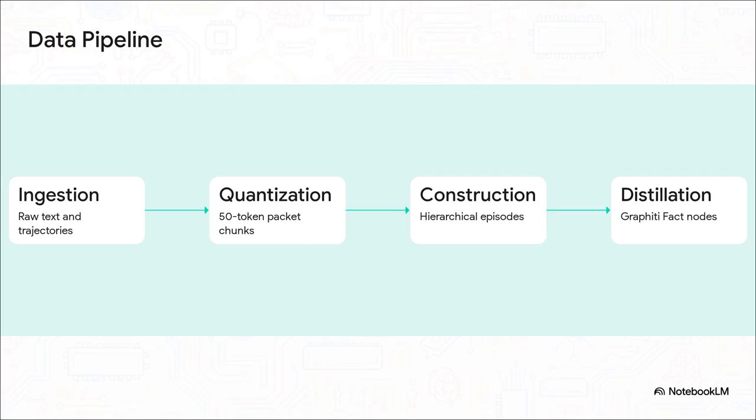Next, it builds a development episode around those chunks, applying a dominant archetype and a central theme via hierarchical clustering. Finally, we hit the Hopfield basin distillation phase. It predicts what facts should exist, compares them against the logs to find the new stuff, and distills them into graffiti fact nodes with provenance backlinks. It is a rigorous transformation from absolute chaos to crystal clear structure.